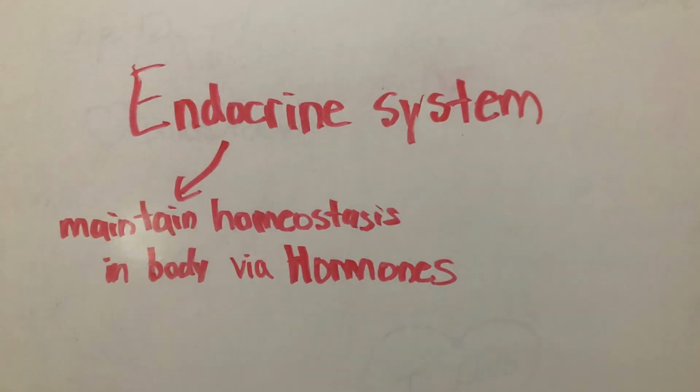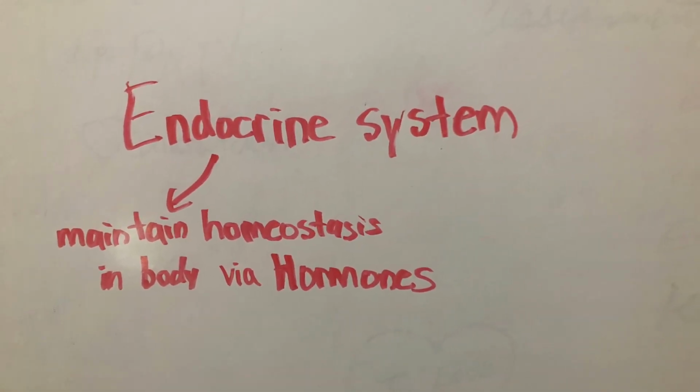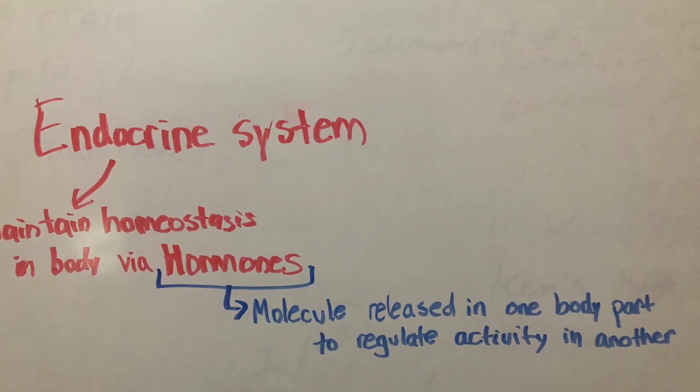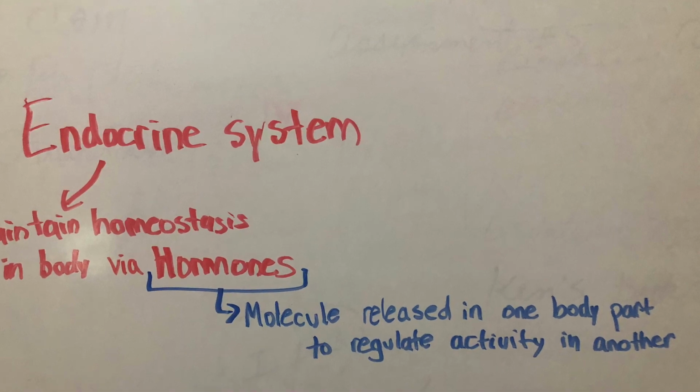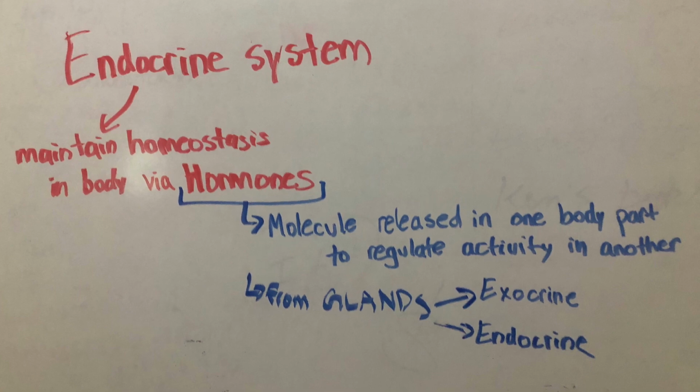So the endocrine system's main overall function is to maintain homeostasis in the body via the use of hormones. So what is a hormone? A hormone is a molecule that's released in one part of the body and it's going to control activity in another part of the body. So what is a gland? A gland is an organ that releases a secretion.